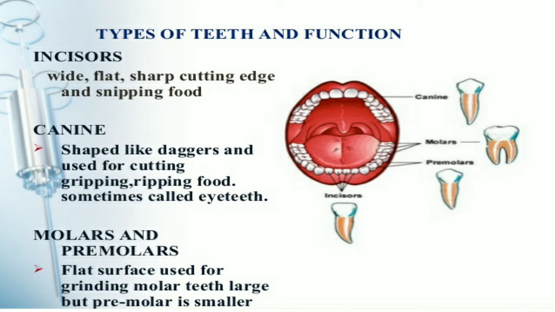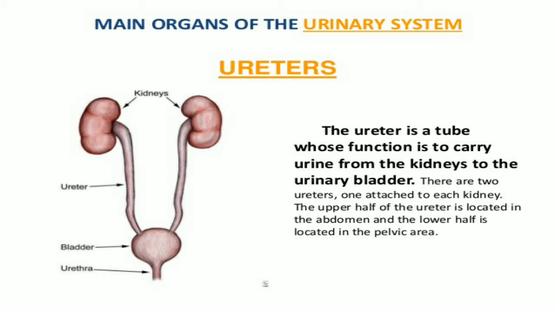Canines are sharp, shaped like daggers, and used for cutting, gripping, and ripping food, sometimes called eye teeth. Molars have a flat surface, used for grinding. Molar teeth are large, but premolars are smaller.